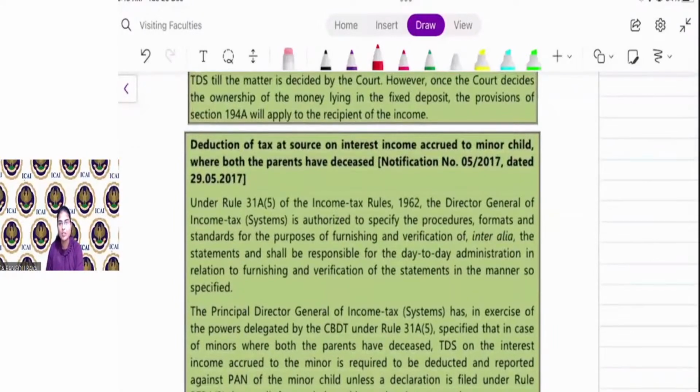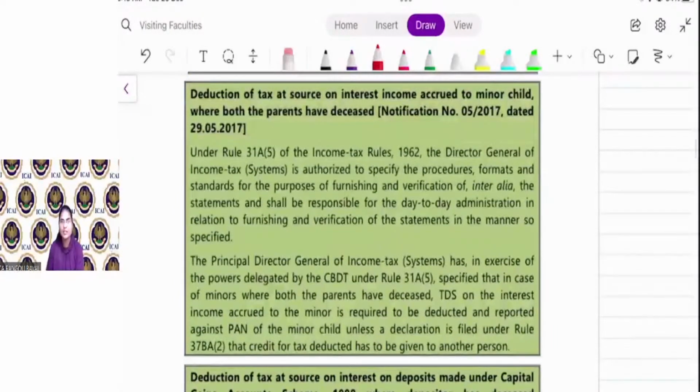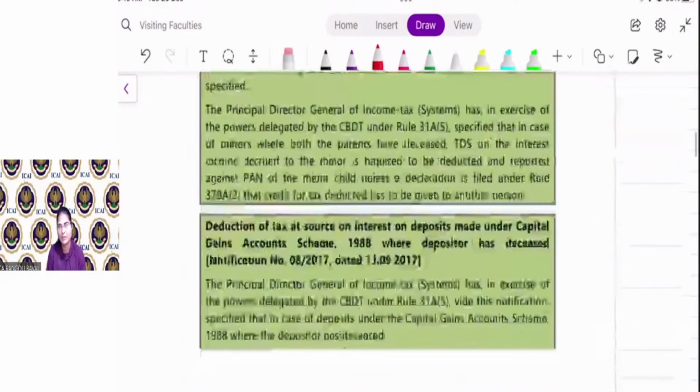In case of minor child, the PAN of his legal guardian should be given for deduction of tax. See, in minor child, the income is clubbed in the hand of parents, right? So you have to provide it. And if both parents are deceased, that is, the minor child does not have a parent, then the TDS is required on the minor child's PAN, or if you are providing his legal guardian's PAN, then the TDS is required to be deducted on his legal guardian.